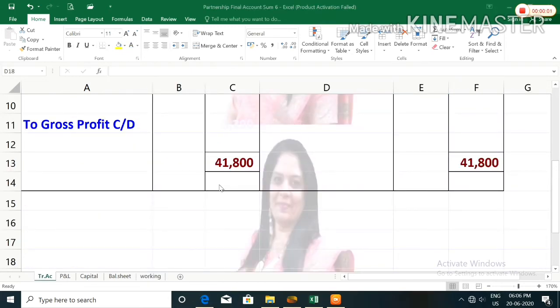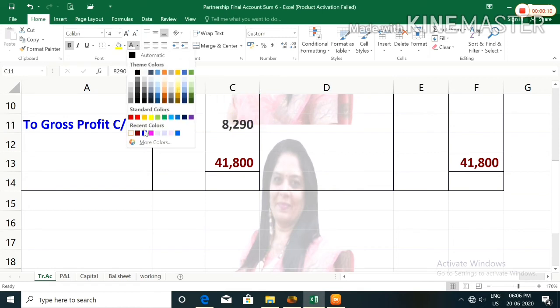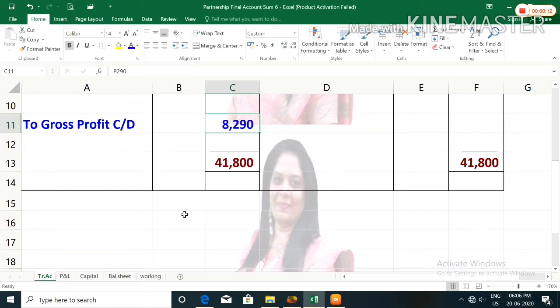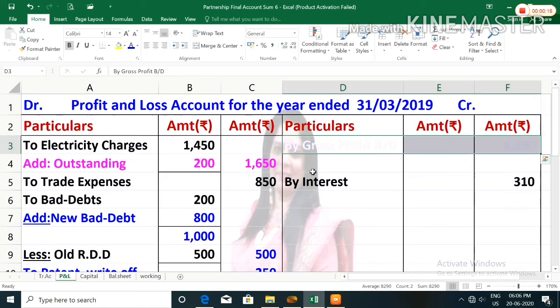So in trading account both side you have to write same amount in total column. Gross profit you have found out 8,290, which you have to transfer to profit and loss account credit side. So in profit and loss account credit side you will record by gross profit brought down 8,290.